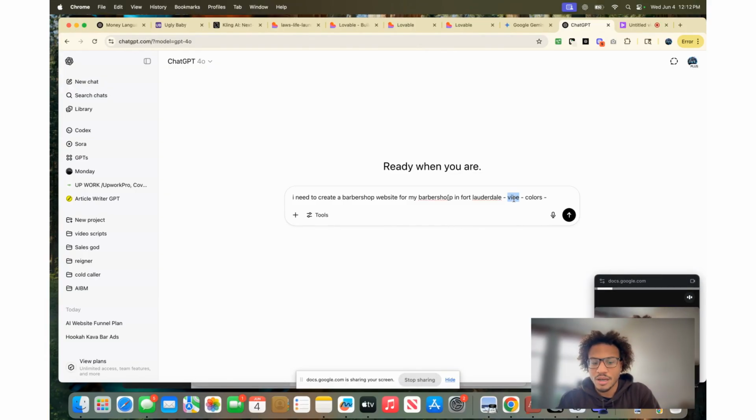So I'm going to put luxury, and I'm going to put gold and green, but actually, I'm going to just say gold, black, and white. And then I want to say zebra mascot, just so you can see what's going on, as detailed as you want. And then I'm also going to put my prices.